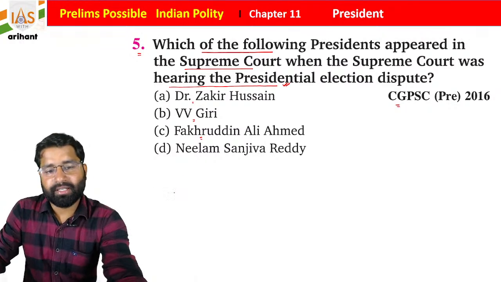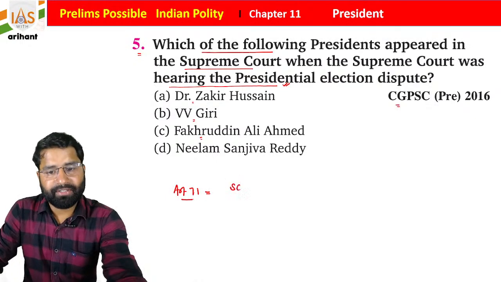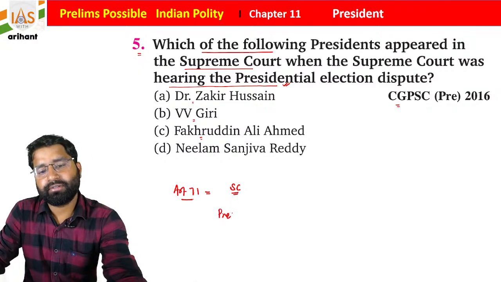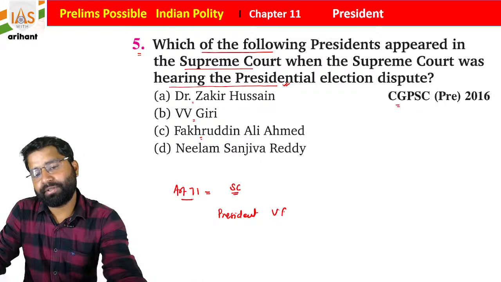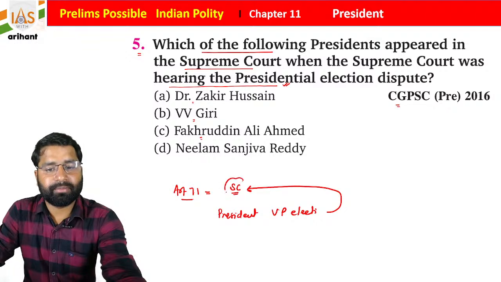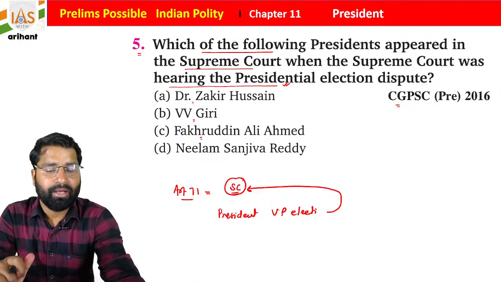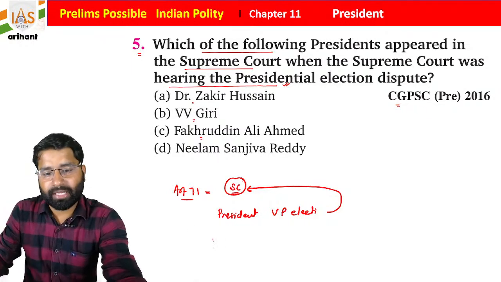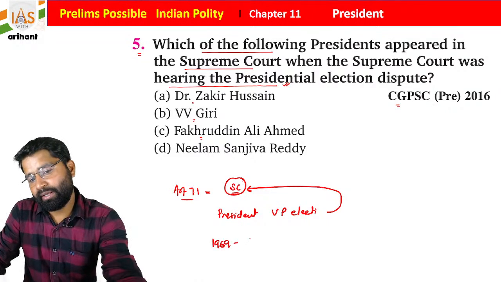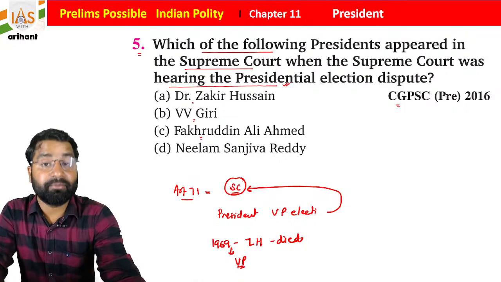Students, there is Article 71. Article 71 says that if there is any dispute regarding the president and vice president election, then this dispute is taken care of by the Supreme Court, and the judgment of the Supreme Court is going to be supreme. What you find, students, is that in 1969, when Zakir Hussain sir died, V.V. Giri, the Vice President, became the acting President of India.